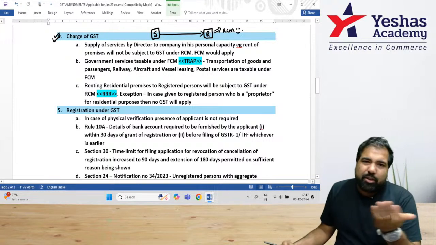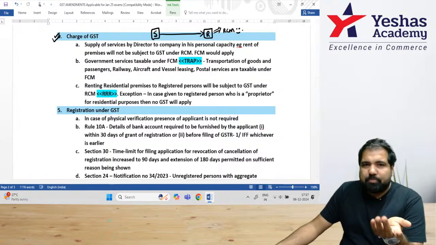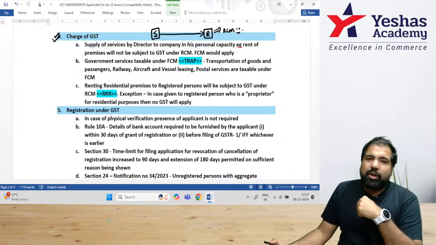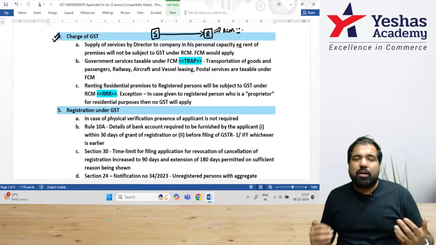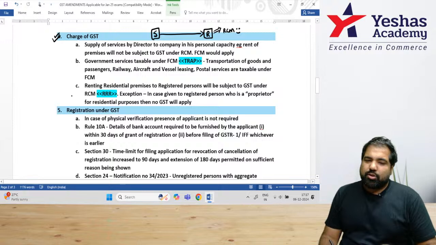Remember, the government doesn't mind whether it's RCM or FCM, because it's like going to a restaurant with your parents. Whether your parents pay the bill or you pay the bill, for the restaurant owner it's money making, so it does not matter who pays the bill for him. Two, three new things have come here. So let's talk about that.